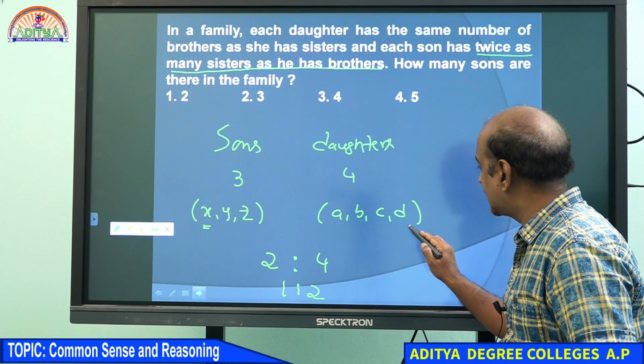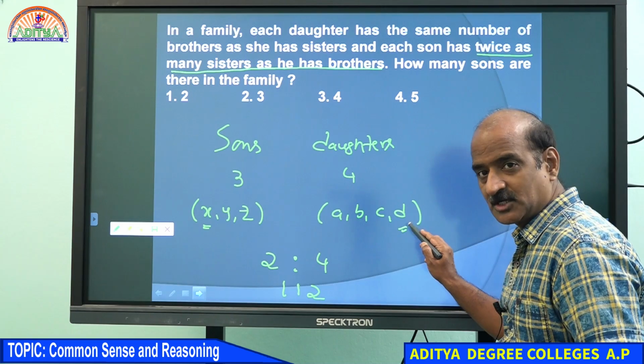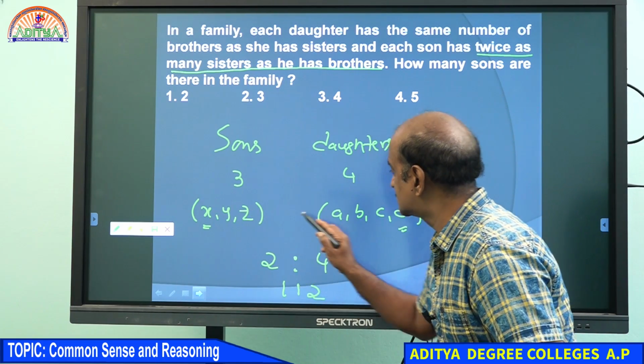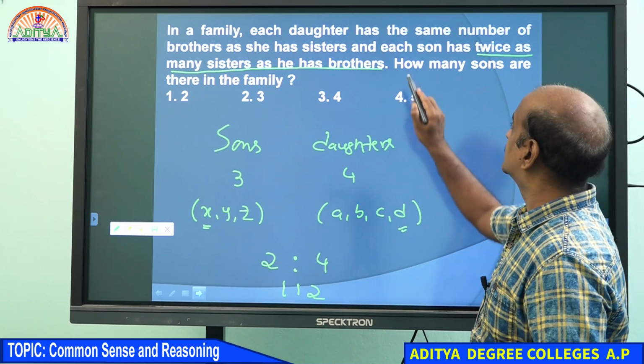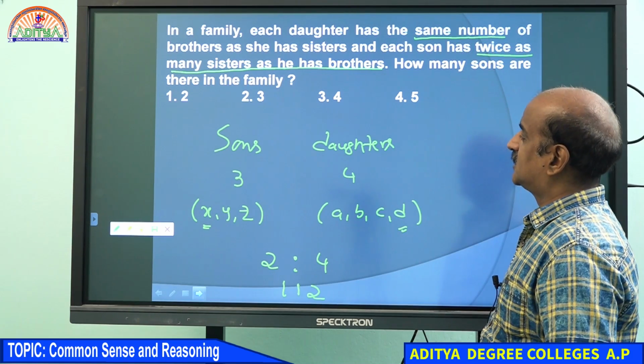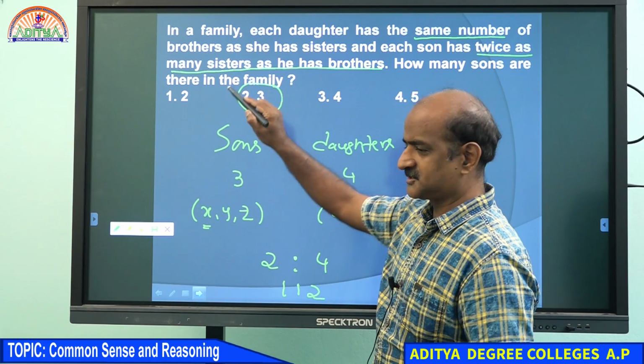If you ask any of the daughters, D says, I have 3 brothers and 3 sisters. Therefore, the same number of brothers and sisters. To satisfy this condition, the number of sons must be 3.